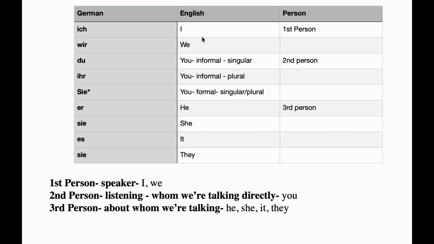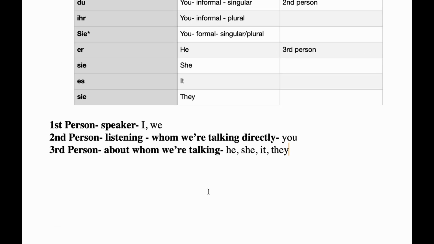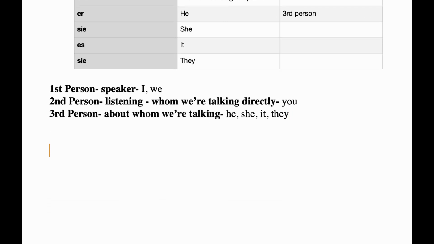So I hope these personal pronouns are clear. Okay. Ich, I; wir, we; du, you singular informal; ihr, you plural informal; capital Sie, you formal; er, he; sie, she; es, it; sie, they. Clear? Okay, let's have some examples.